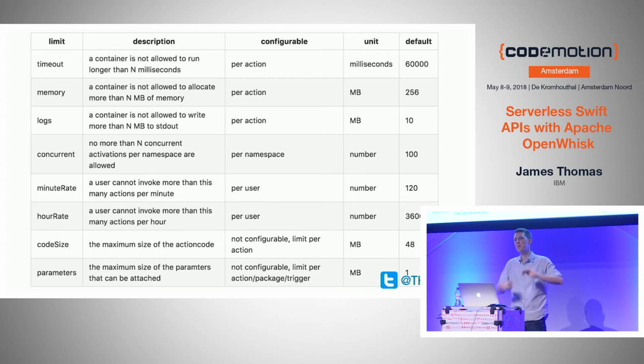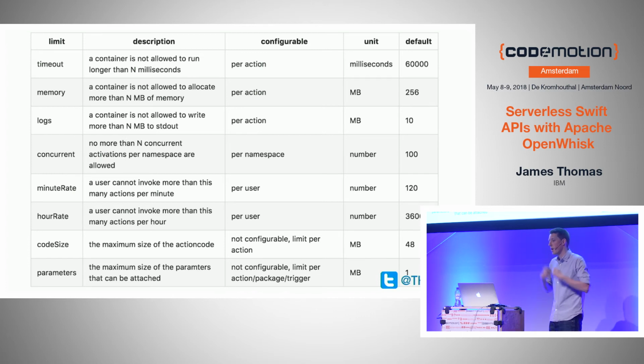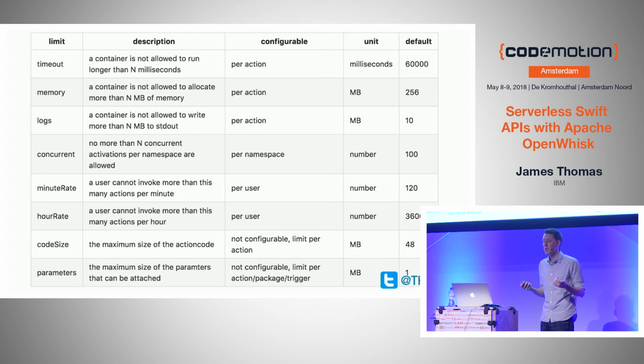You can't access GPUs at the moment or very, very specialized hardware. It's for quick, event-driven, stateless functions that run on demand. But it's really important to understand the limits of serverless. It's not for everything, so build your application architecture to embrace those. Don't fight against them, because the platform always wins.